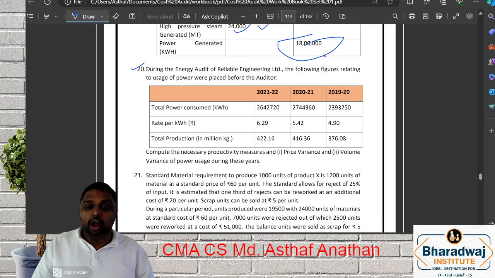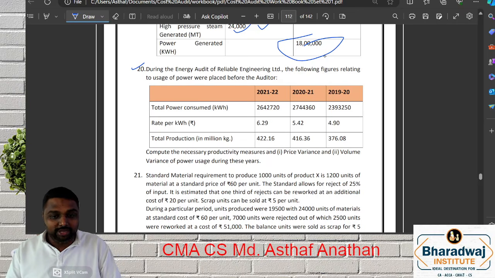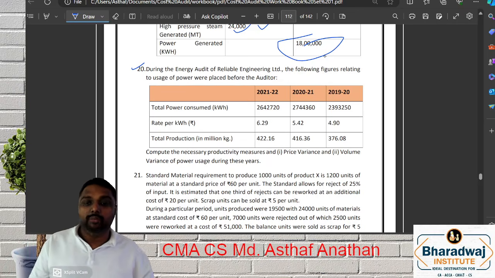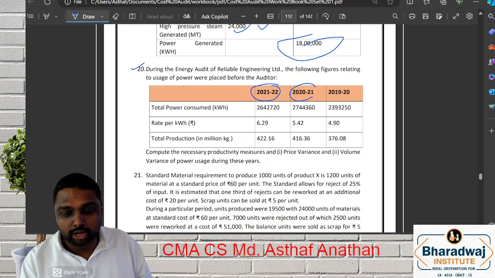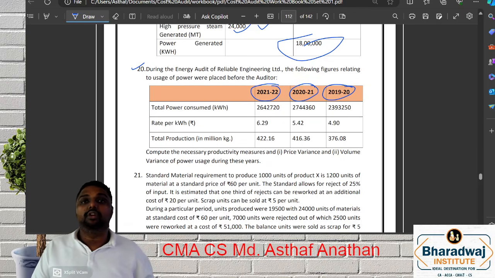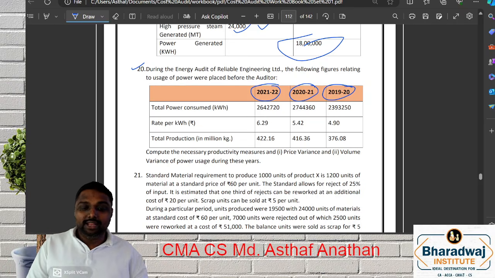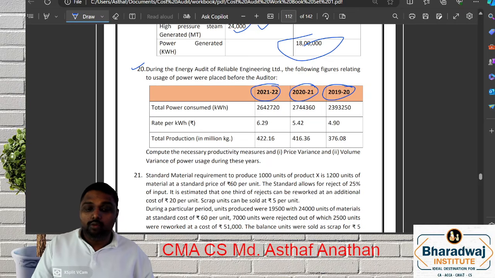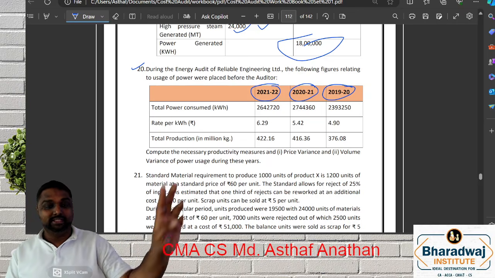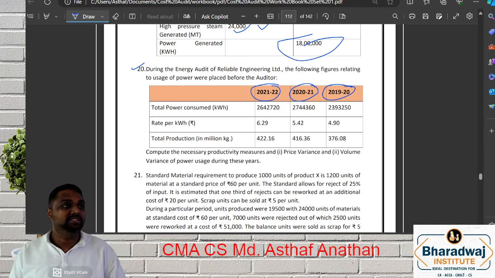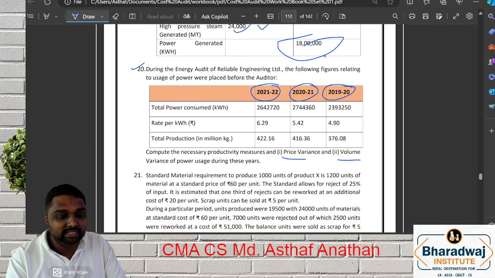During the energy audit of Reliable Engineering Limited, the following figures relating to usage of power were placed before the auditor. What is all the information? 21, 22, 20, 21, 19, 20. That is, data for the last 3 years is given. Total power consumed. What is the rate per kilowatt? What is the total production? In millions they have given. Compute the necessary productivity measures. We want to find out what the price variance and volume variance of the power are during these years.